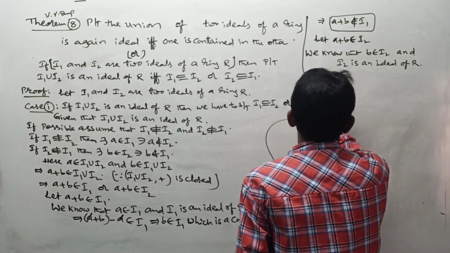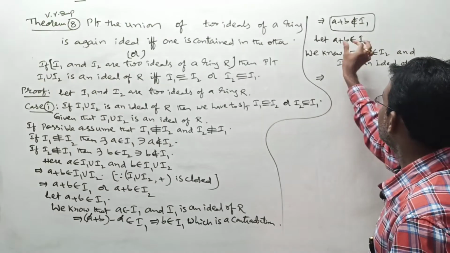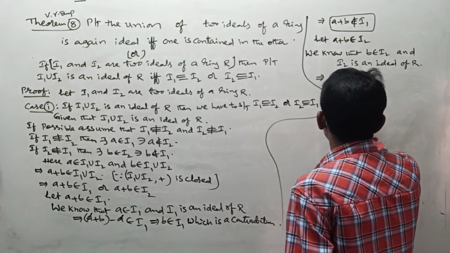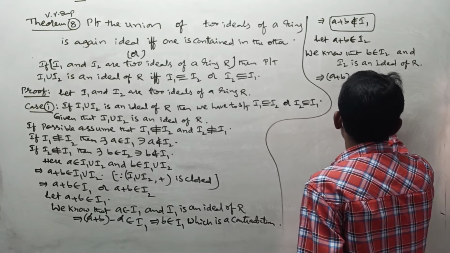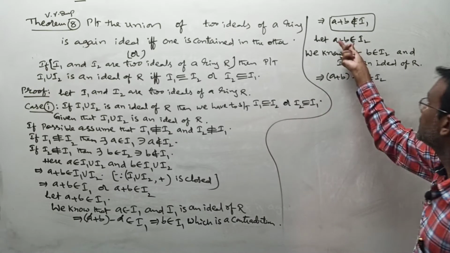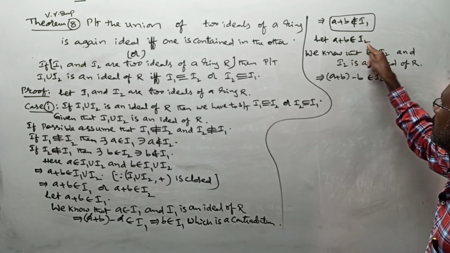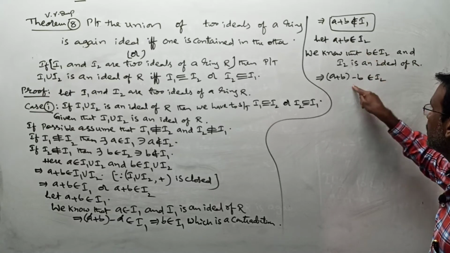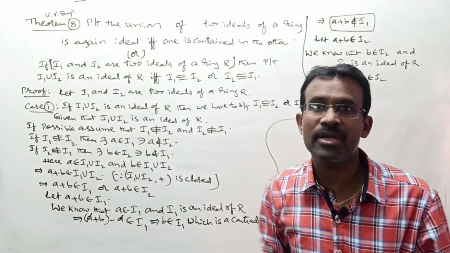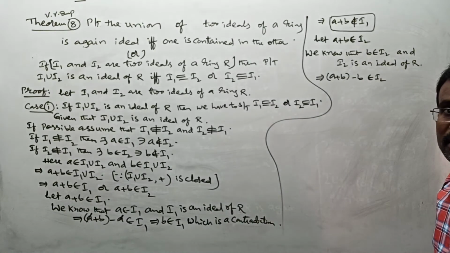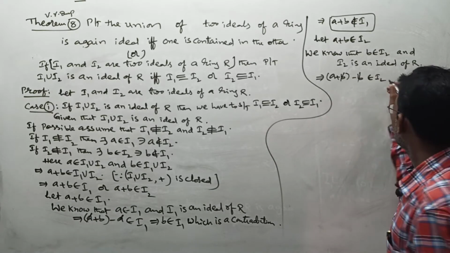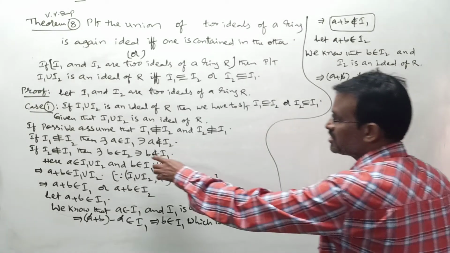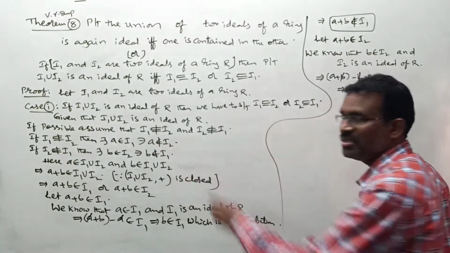By the first point of the ideal definition, A plus B minus B belongs to I2. Take A plus B as X and B as Y. X belongs to I2, Y belongs to I2, and I2 is an ideal, so X minus Y belongs to I2 according to the first point of the ideal definition. That is what I did here. These two get cancelled, and we get A belongs to I2.